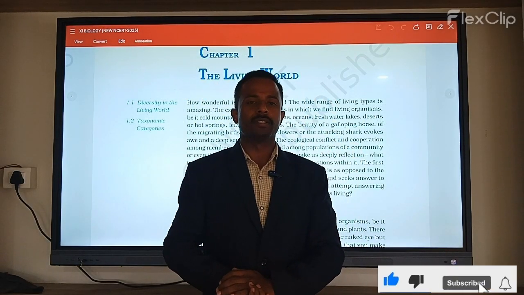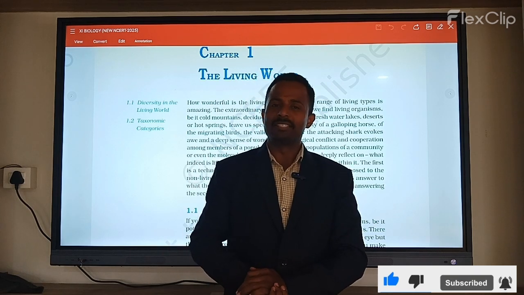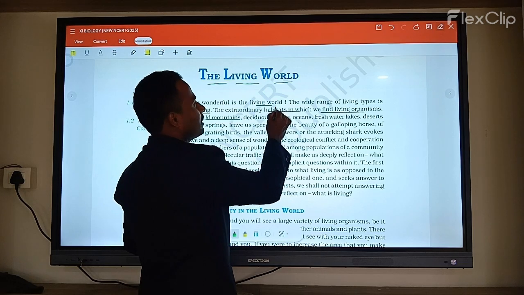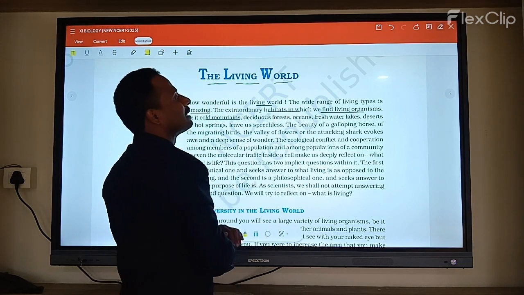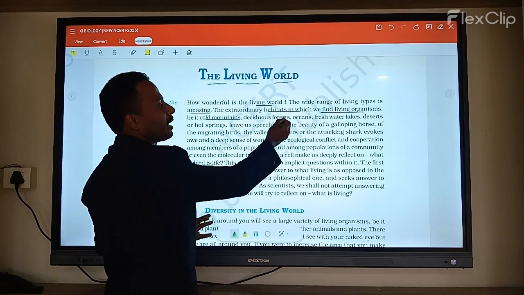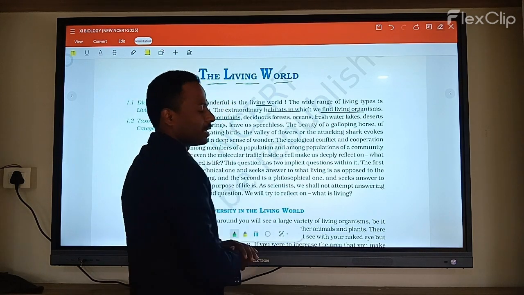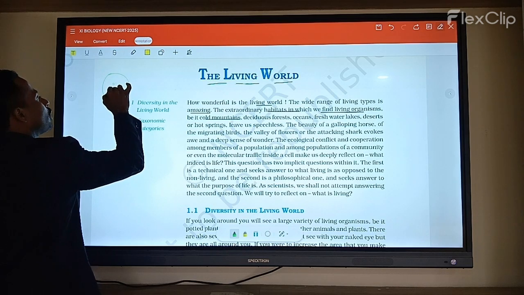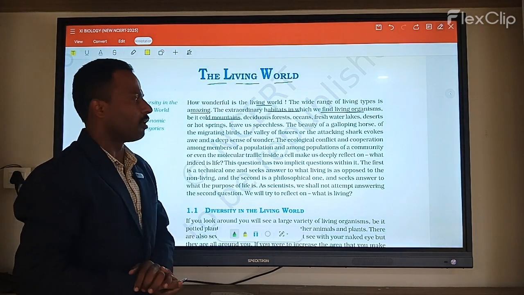For this section, we will discuss class 11 NCERT chapter 1, The Living World. How wonderful is the living world! The wide range of living types is amazing, and the extraordinary habits that living organisms have. For example, take one particular living system, which occupies different life forms.